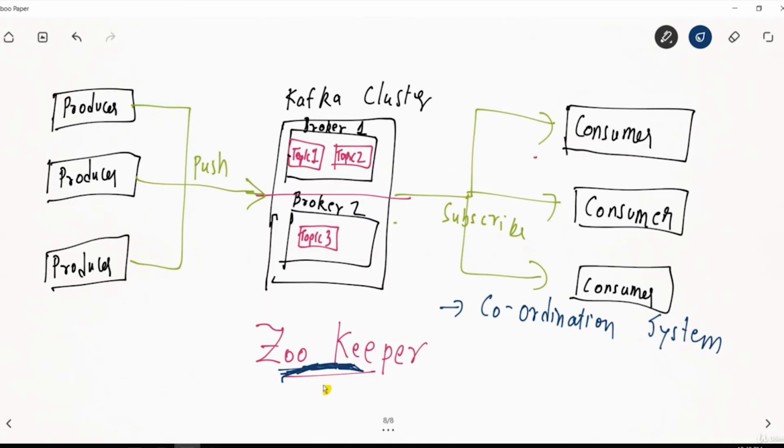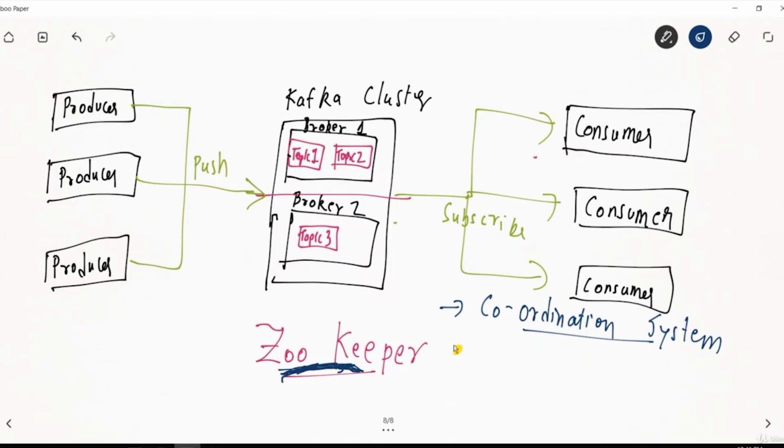So the name comes like this because all the elements in the ecosystem are named after animals. This is another tool, zookeeper, again from Apache, and it is nothing but a coordination system that takes care of all the animals in the ecosystem.